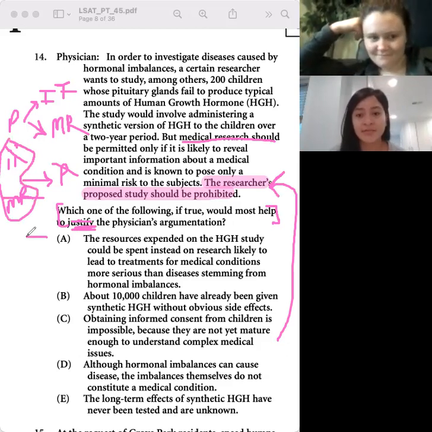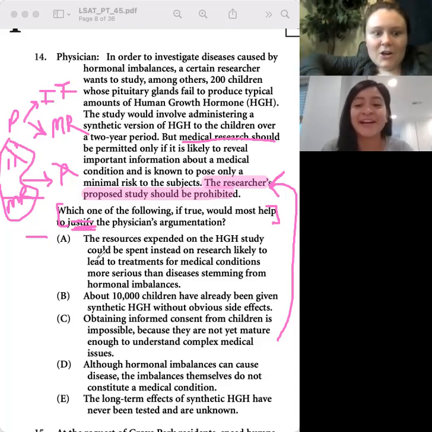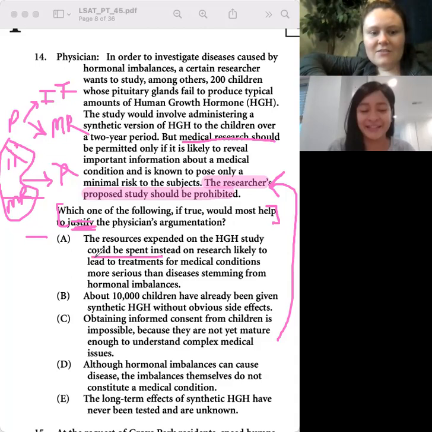Okay, so A says the resources expended on the HGH study could be spent instead on research likely to lead to treatment for medical conditions more serious than disease stemming from hormonal imbalances. I did not pick A, but I didn't have a reason to not pick it, but my gut told me not to. Yeah, could be spent instead. Do we care? There's a lot of things we could spend money on instead, but that doesn't mean that we shouldn't do this. This is such a mild answer. Yeah, and we know what we're looking for, and this isn't it.